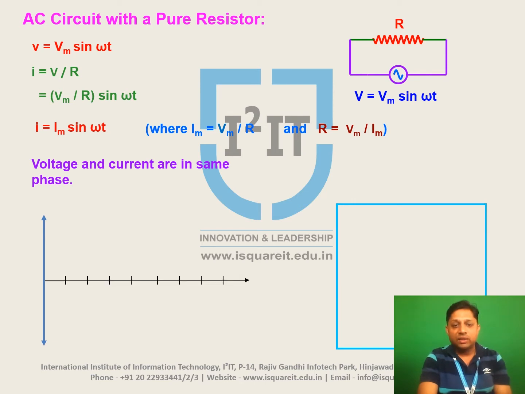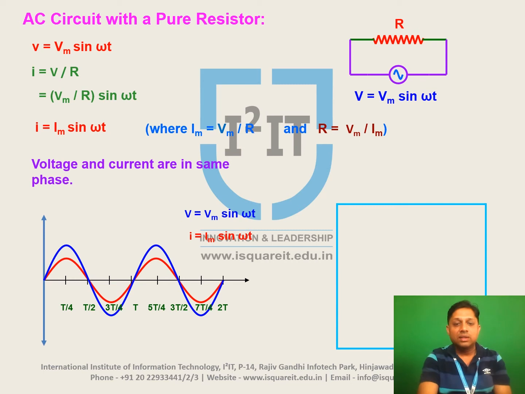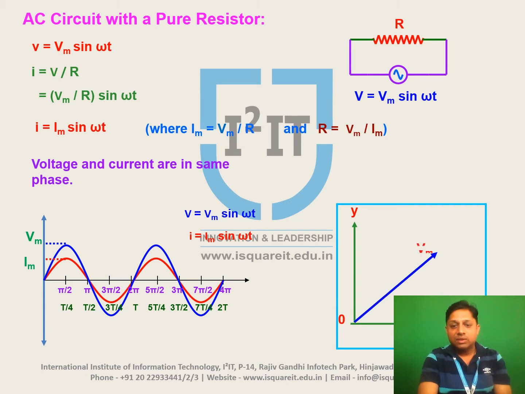If we draw the waveform of voltage and current, we can show that they are in phase, meaning the angle between them is the same. Similarly, in the phasor diagram, voltage and current are in phase, so the angle between Vm and Im is 0.